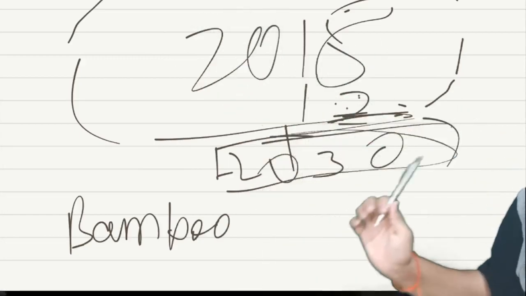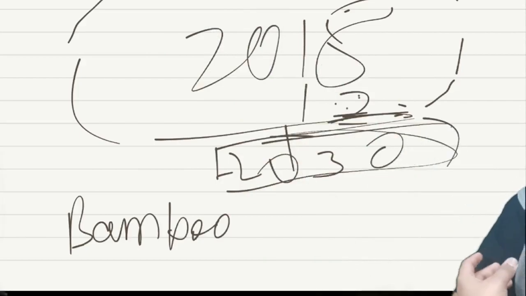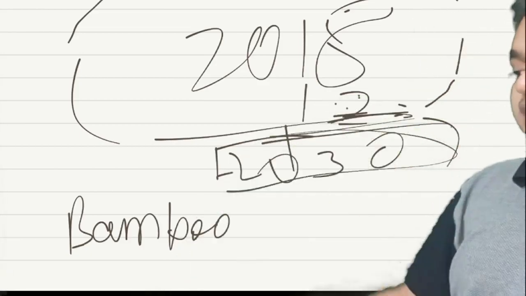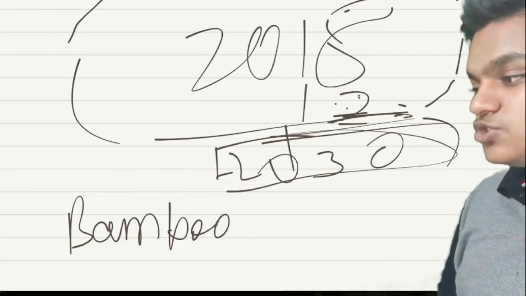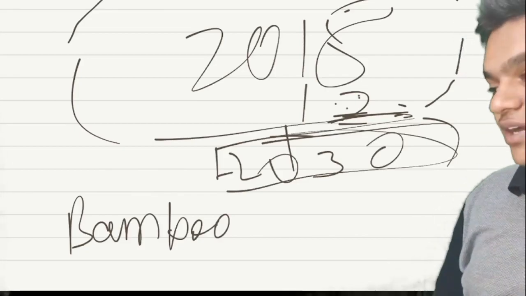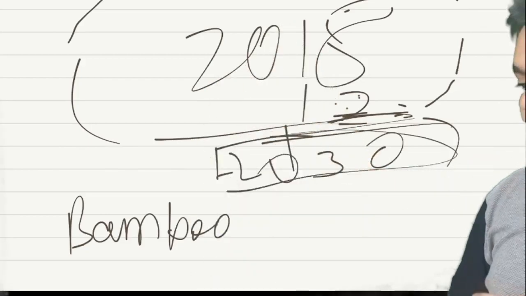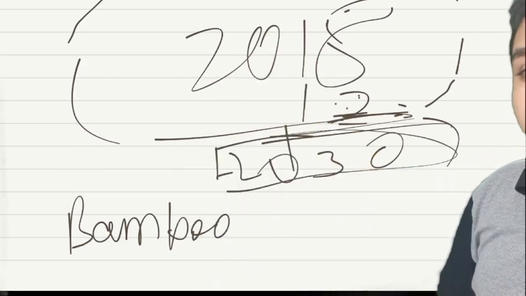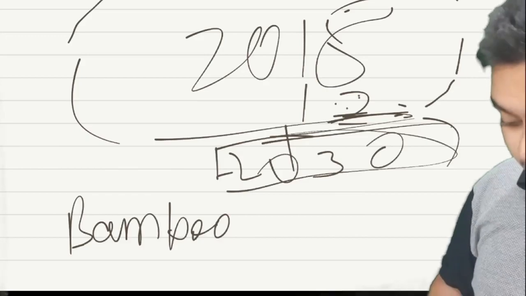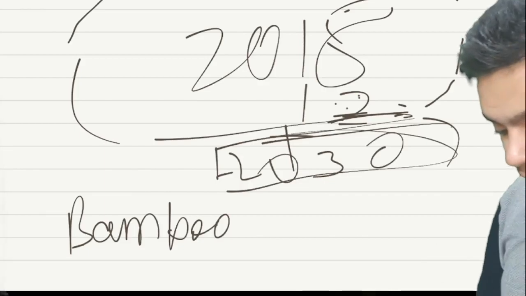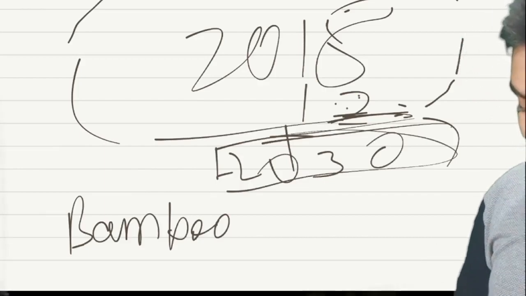They release a large number of fruits, and they die. Once-in-a-lifetime flowering is in bamboo species, and flowering every 12 years is in Strobilanthus kuntiana.